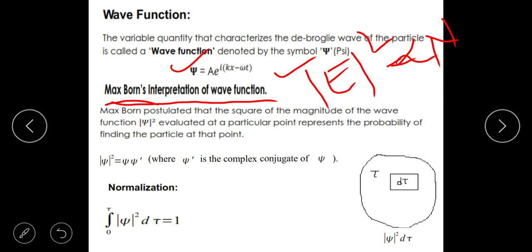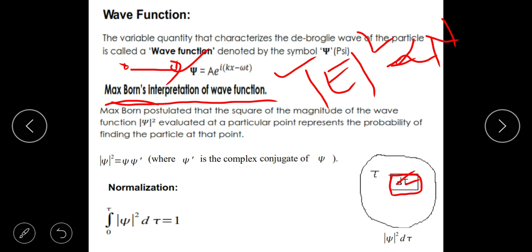And what does he mean actually by this? Suppose that you have psi, and there is an electron. Okay, how do you represent the electron? The electron is represented by a wave function. Suppose that this is the boundary. Let's call it tau. Now what does psi square represent according to Max Born is, if you take a very small volume, that is d tau here, if you throw an electron into this, suppose that this is your whole universe, or this is where you are, so somewhere here the electron must be there.